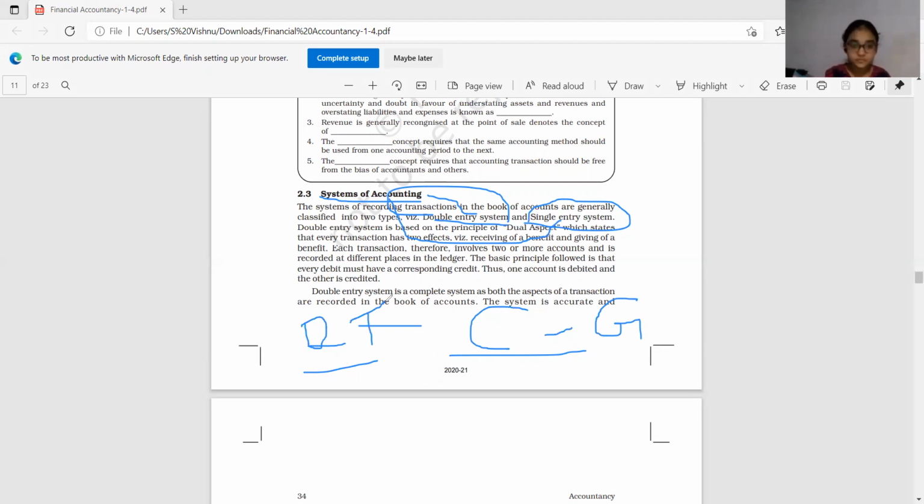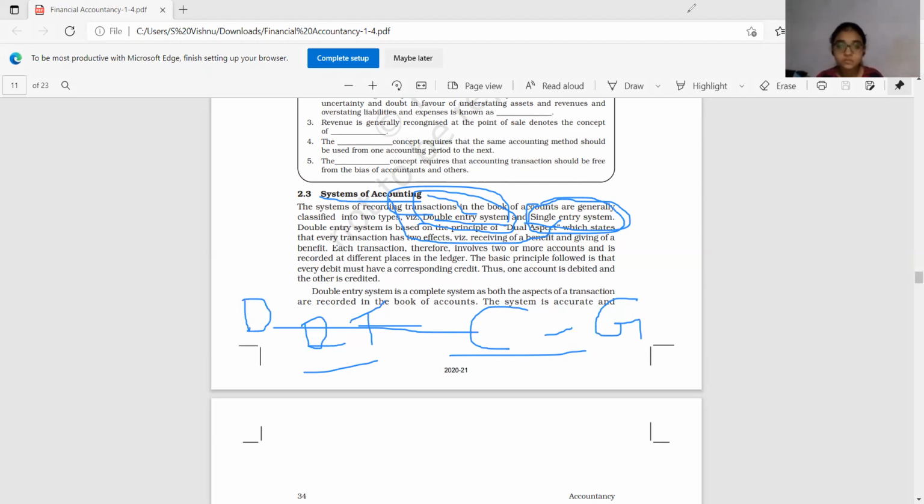Okay. See, under dual aspect concept, we will note down both these aspects. The debit aspect you note down and the credit aspect also of a transaction you note down. In any business transaction, two aspects will be there: giving aspect, taking aspect. If you maintain and record both of them, that is double entry system. If only a single side you maintain, that is single entry system.